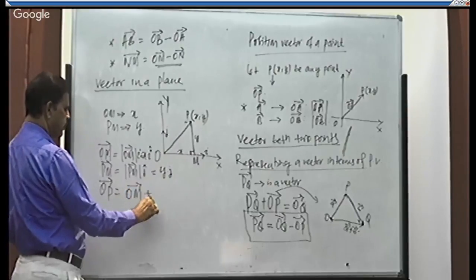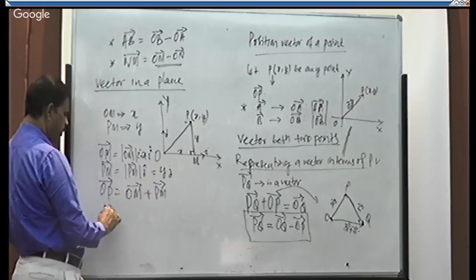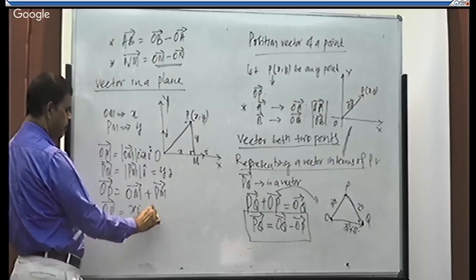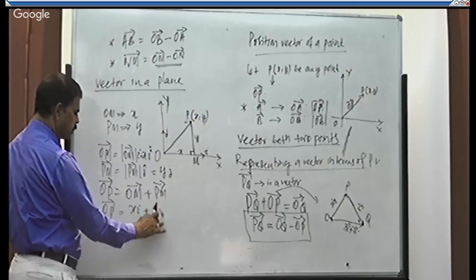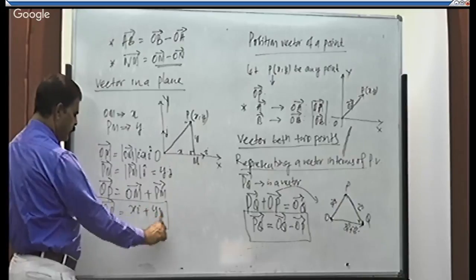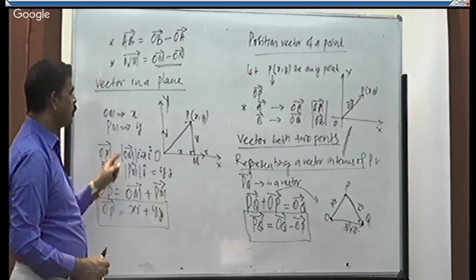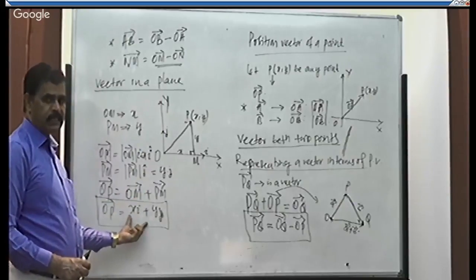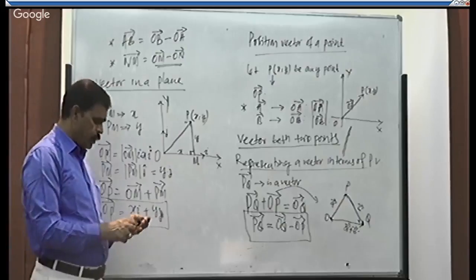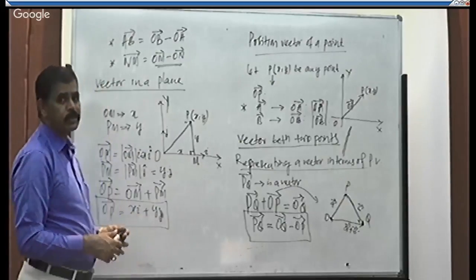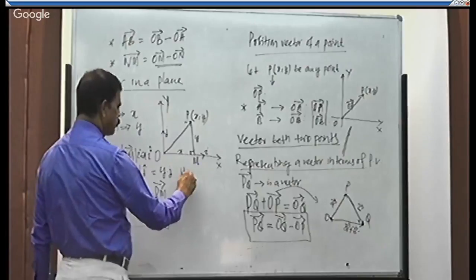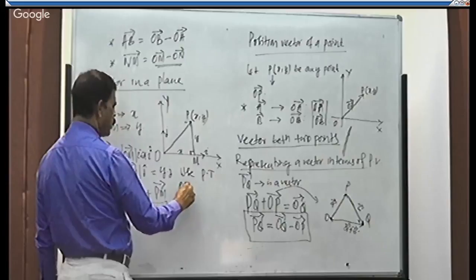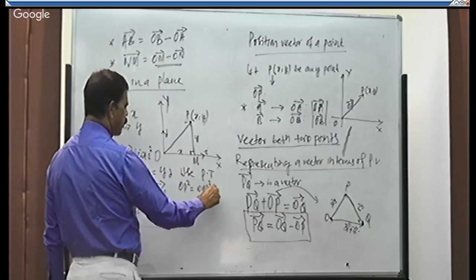OM plus PM, or OP is equal to OM is what? xi plus PM is what? yj. Sorry, yj. This is the vector in a plane, that is a two-dimensional vector xi plus yj. To know the magnitude of that position vector, use Pythagoras theorem. What does the Pythagoras theorem say? OP square is equal to OM square plus PM square.